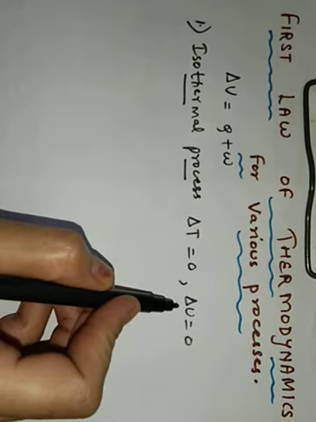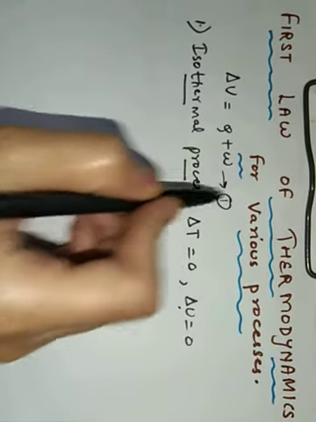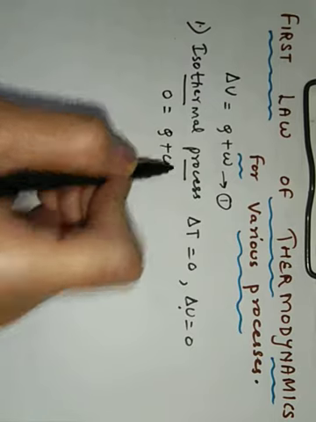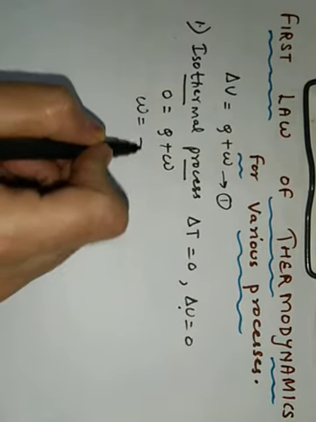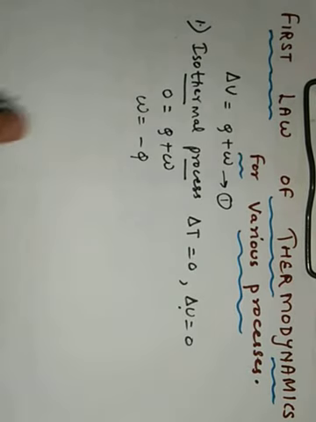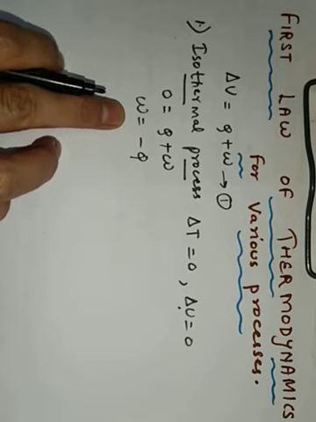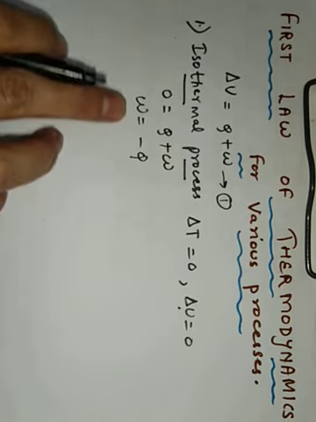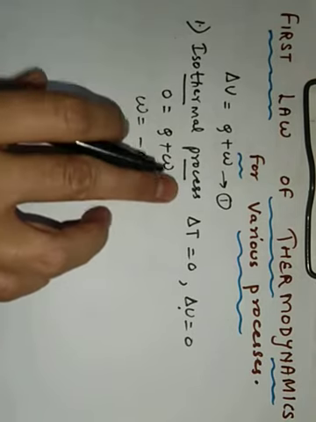So if I put delta U equal to 0 in this equation 1, what will I get? 0 equals Q plus W, right? Means work done is equal to minus Q. So this is the modified equation for the first law of thermodynamics when it is applied to the isothermal process. ये equation है first law of thermodynamics का for isothermal process.